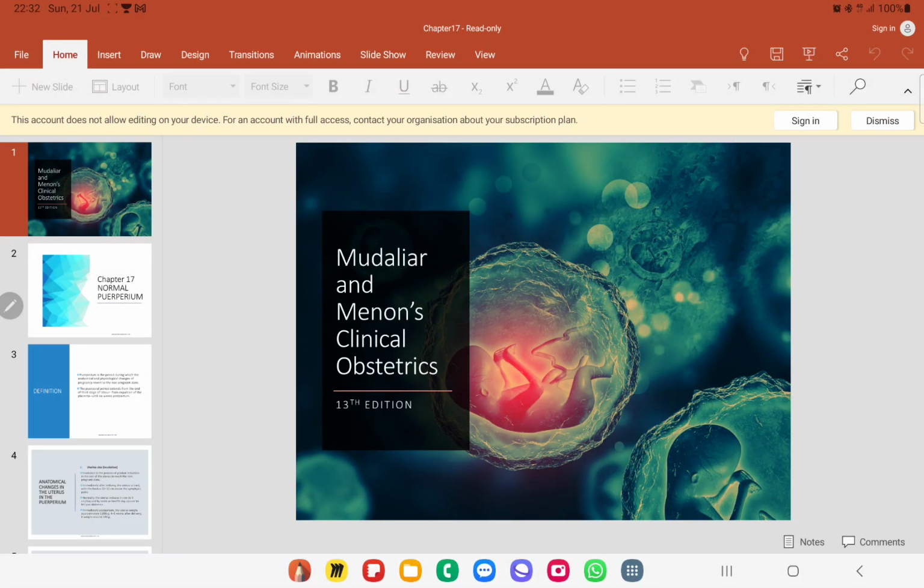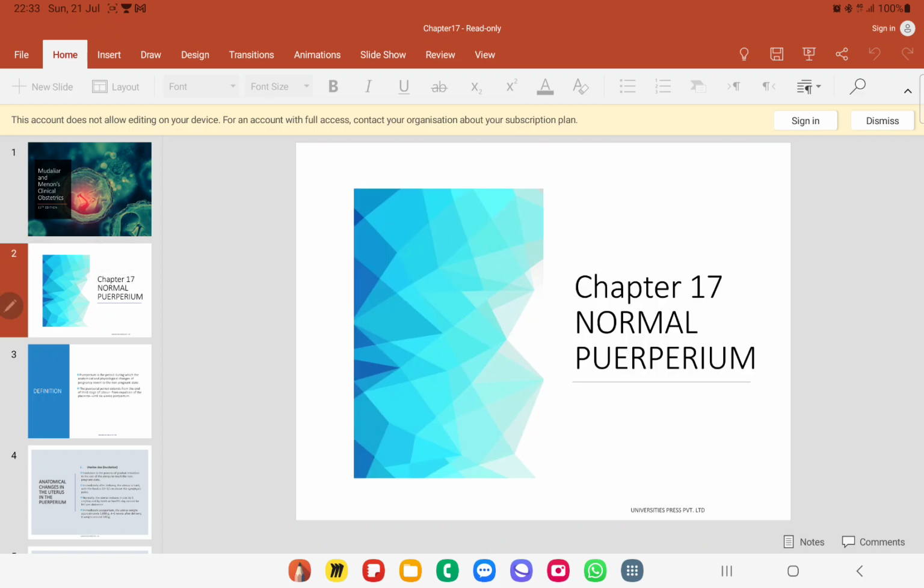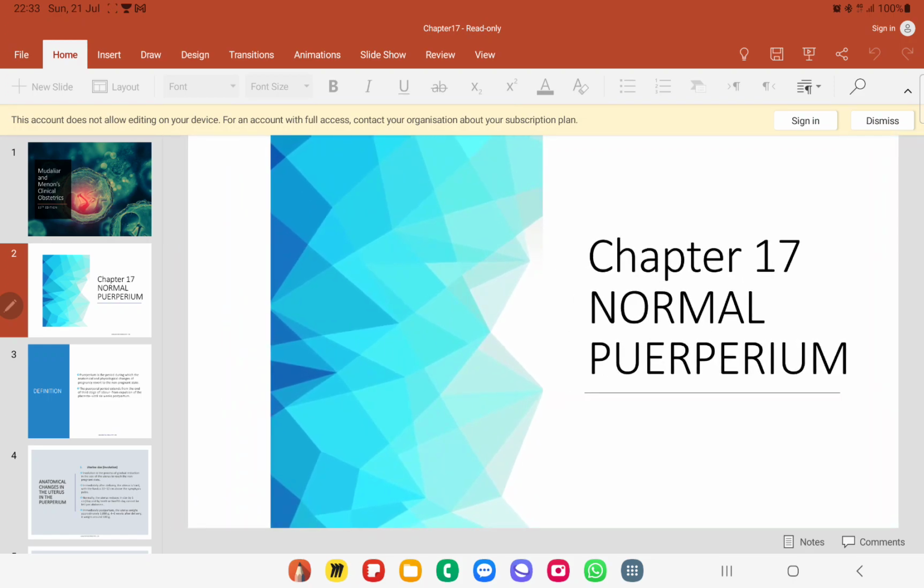So we have completely covered this chapter called normal puerperium. I'll just revise all the key points. First, puerperium is the period after delivery during which the pregnancy changes regress. Involution of uterus occurs. Lactation is going to be established. Breastfeeding has many advantages and should be encouraged unless it is contraindicated.